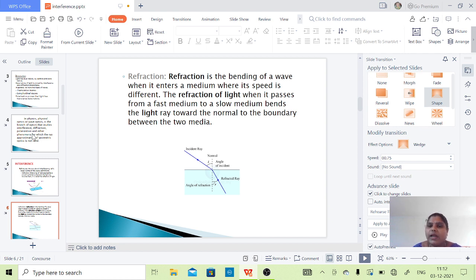When light passes from a fast medium to a slow medium, it bends towards the normal to the boundary between the two media. Let us see, there is an incident ray and also a normal. The bending occurs towards the normal. See the angle of incidence and the angle of refraction.